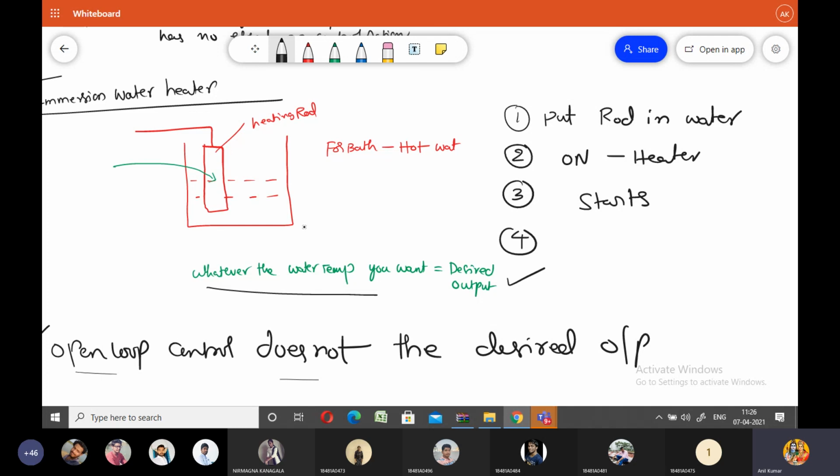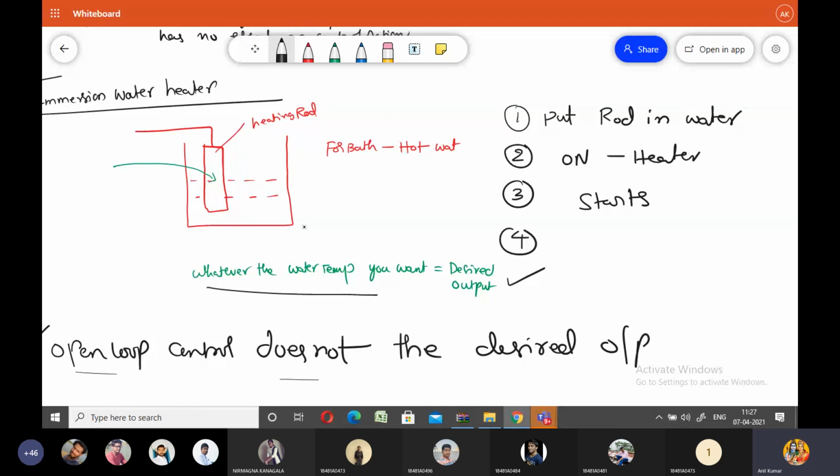Whatever the output you want, that is the desired output. That's why here the heating rod goes on heating the water until the heating rod is switched off. So therefore the open loop control systems operate purely on a time basis.